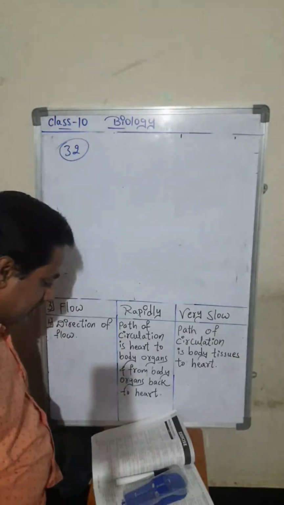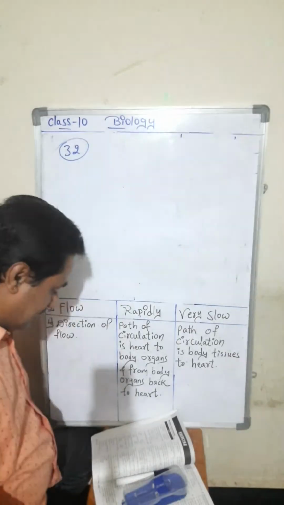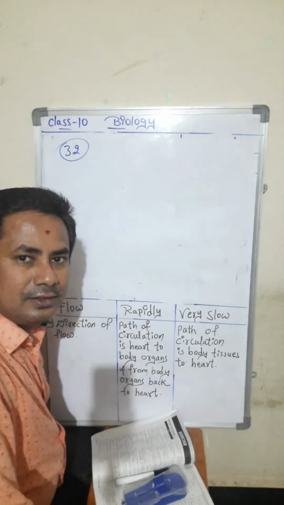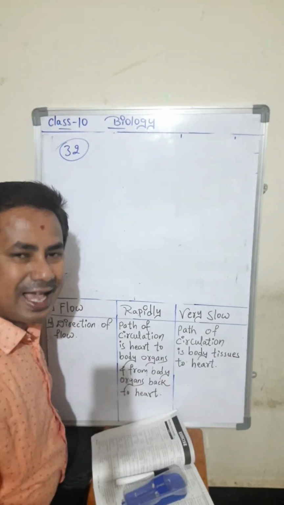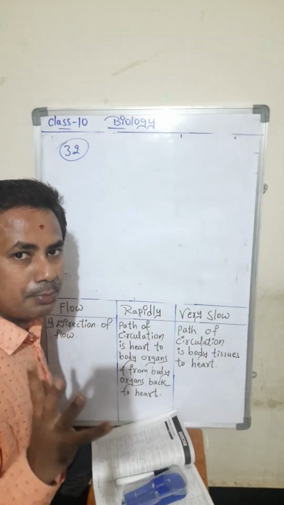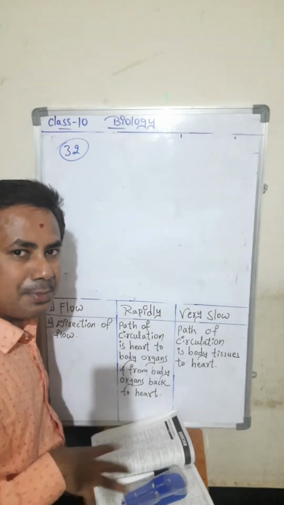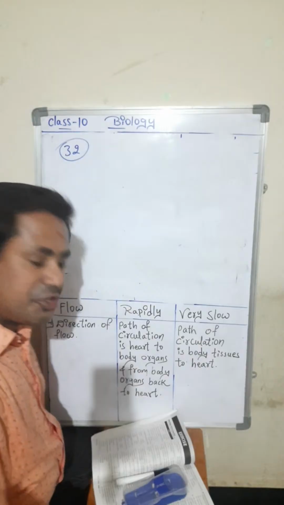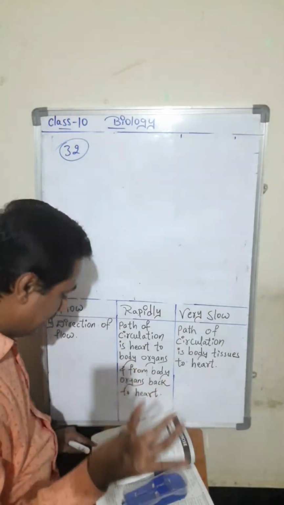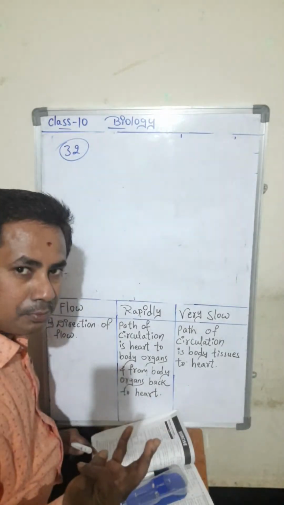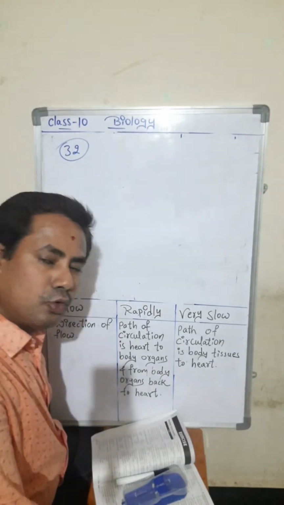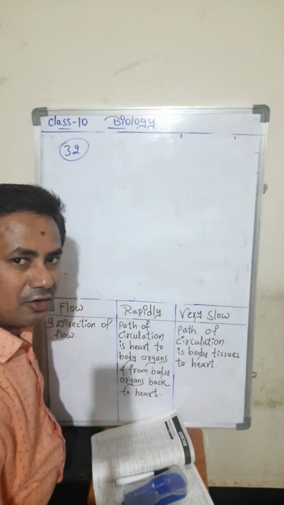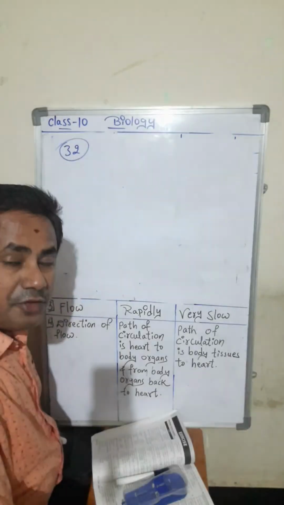Next question: gastric digestion takes place efficiently in. Gastric means, as I have already told you, belonging to the stomach. When does it take place efficiently in the stomach? Acidic medium, alkaline medium, neutral medium, highly alkaline medium. Can you comment here which of the four options is correct?